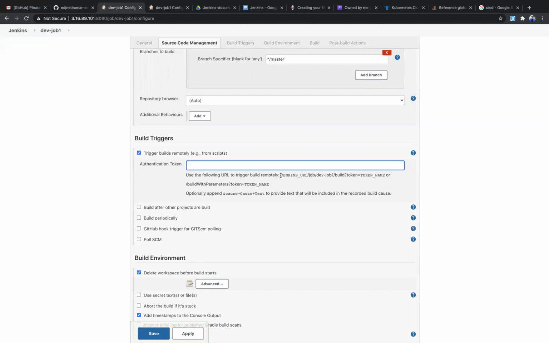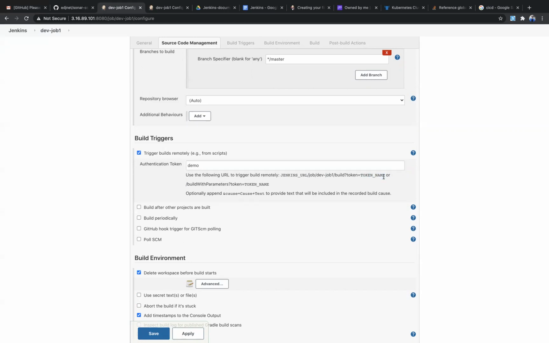Whenever you run the script, this job needs to be triggered. So instead of going into the Jenkins dashboard and clicking on the job, you can create a token here. Let me give a demo. This is the token name, where you need to give the token name here.